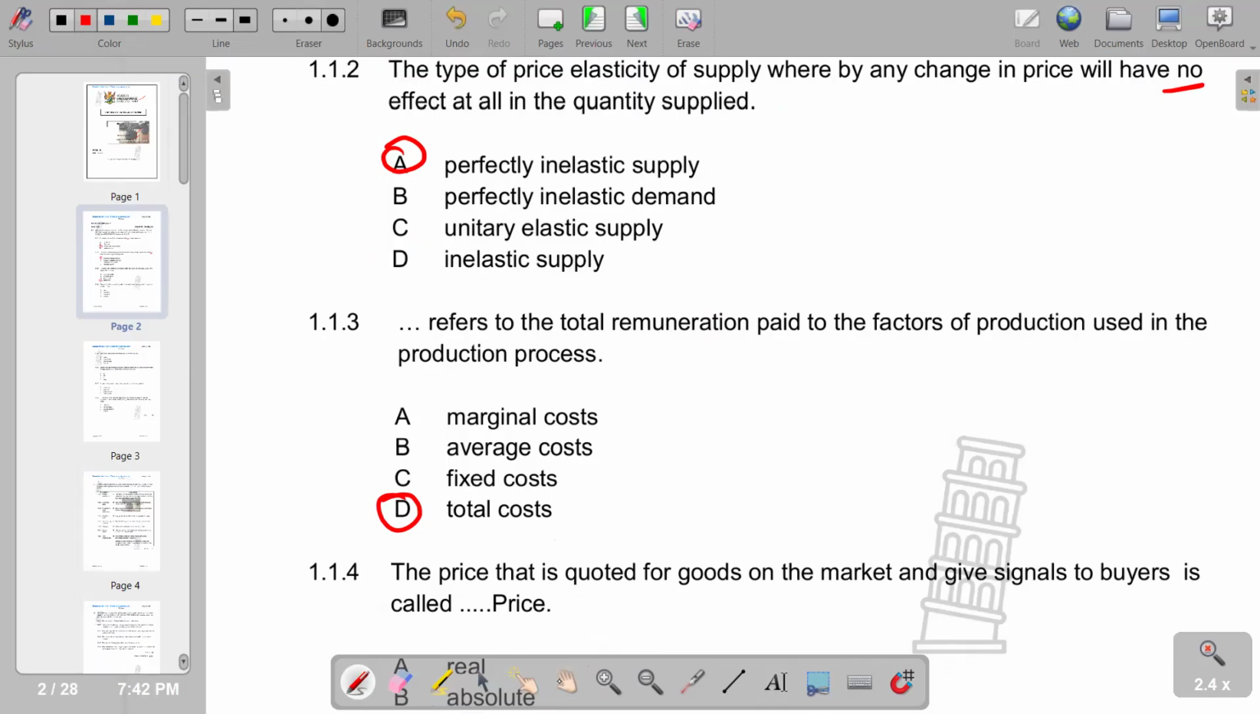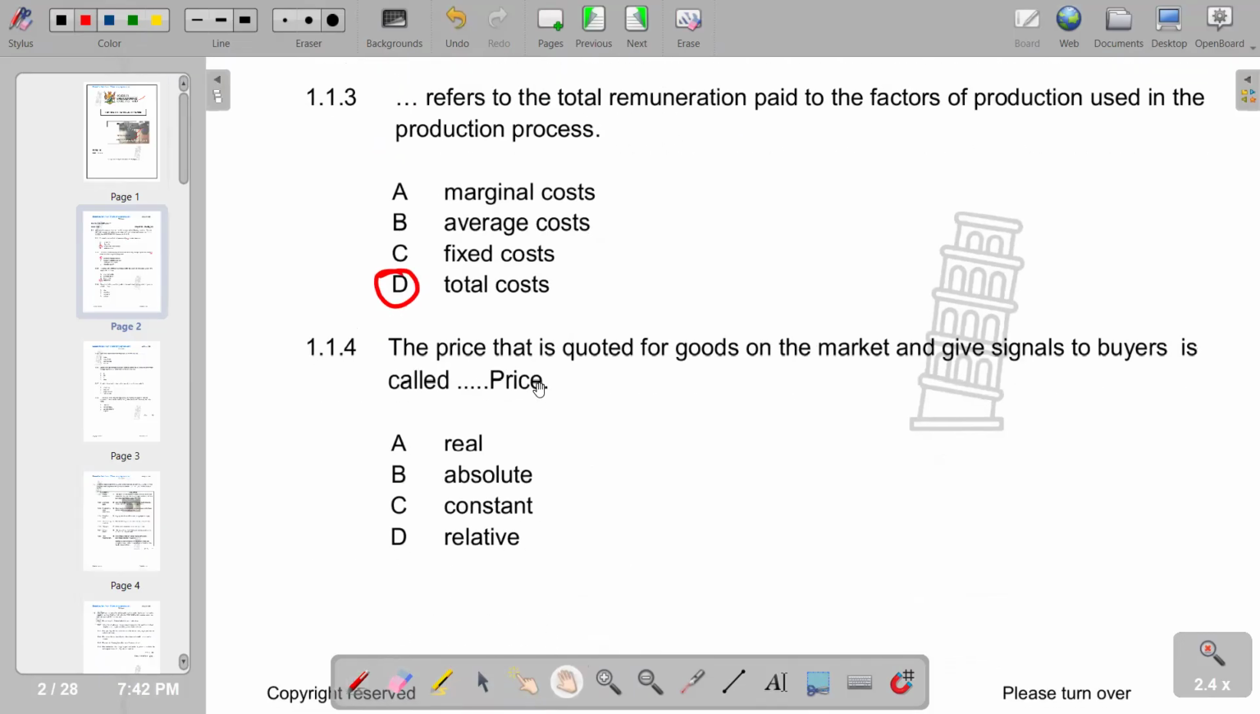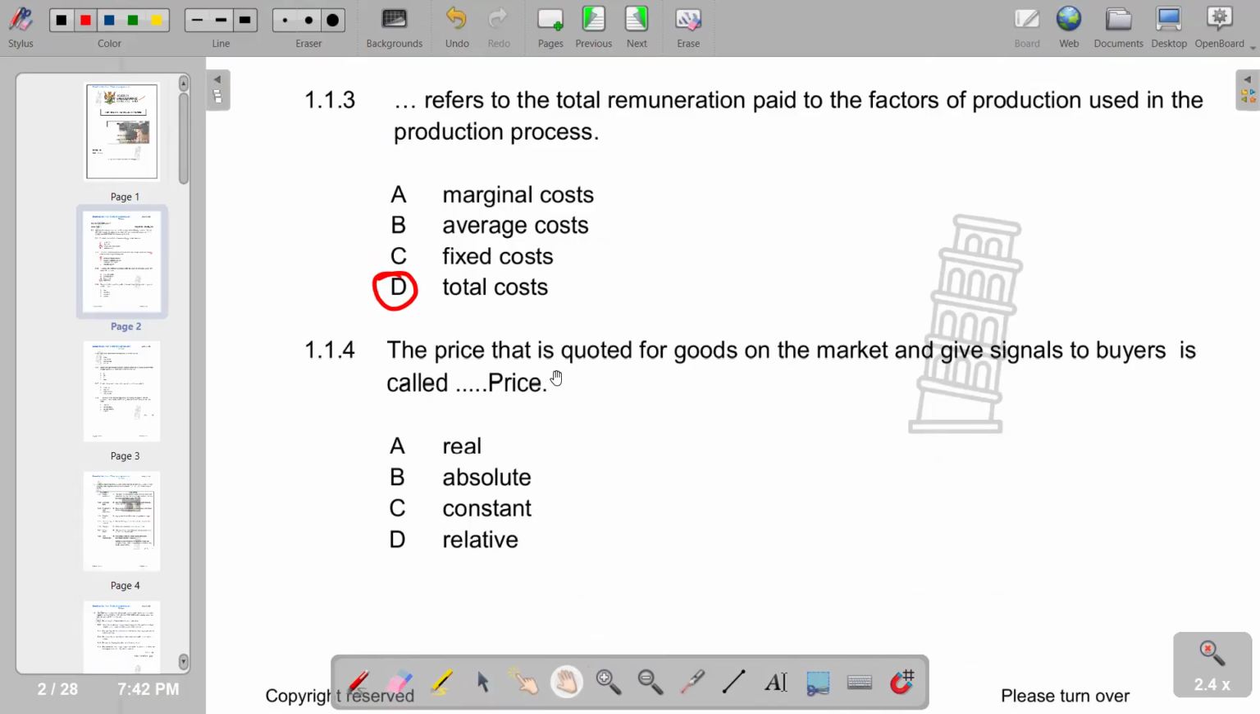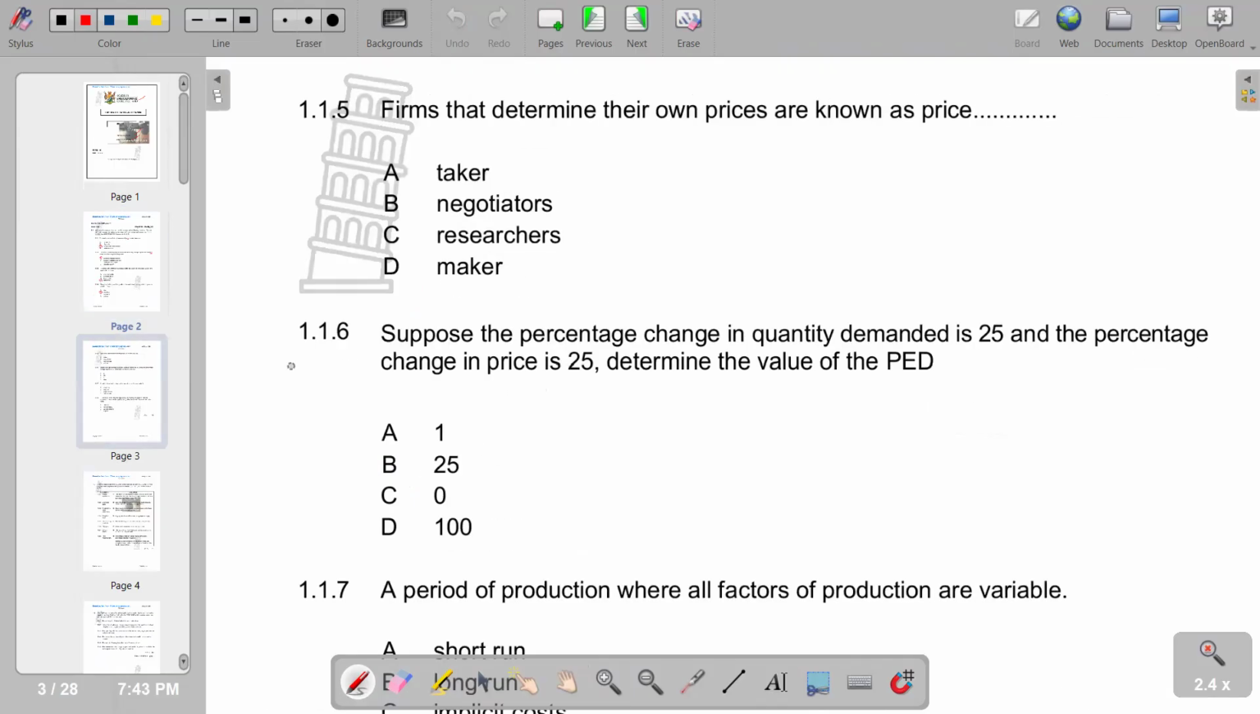And we've got number four, the price that is quoted for goods on the market and gives signals to buyers is called the dash price. So we have it's called the absolute price. So we have B as the correct response. Then we go to number five. Firms that determine their own prices are known as price makers. So we've got price maker, which we have on D.